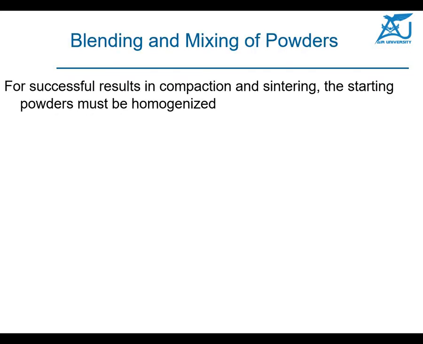Now, I just skip to the second most important process of powder metallurgy, that is blending and mixing. Once you have made the powder and you want to mix it together, that mixing is very important, because I told you, when the bigger powder and the smaller powder mix together, the smaller one seeps into the bigger one, and friction of the bigger one will be more and the smaller one less. We also discussed the angle of repose. So these are very important things.